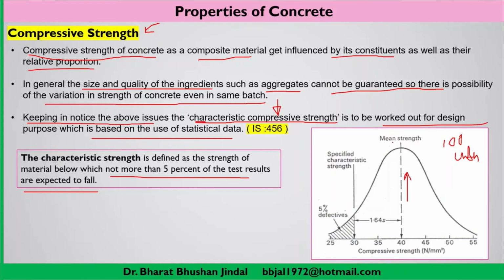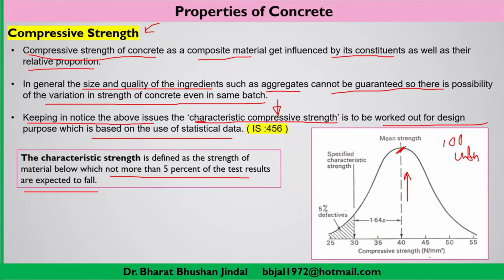Then, using statistical analysis, as we have done in mathematics, you may find that, as you see in this graph, 40 Newton per mm square is the strength, and most of the cubes are giving a strength of 40 MPa.